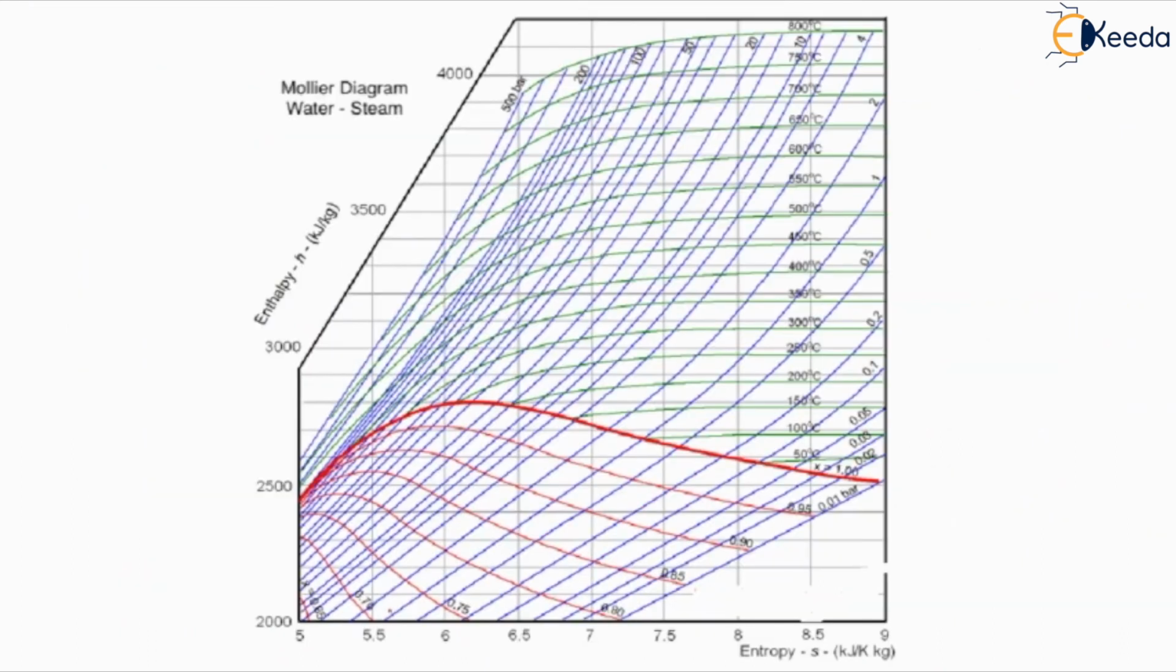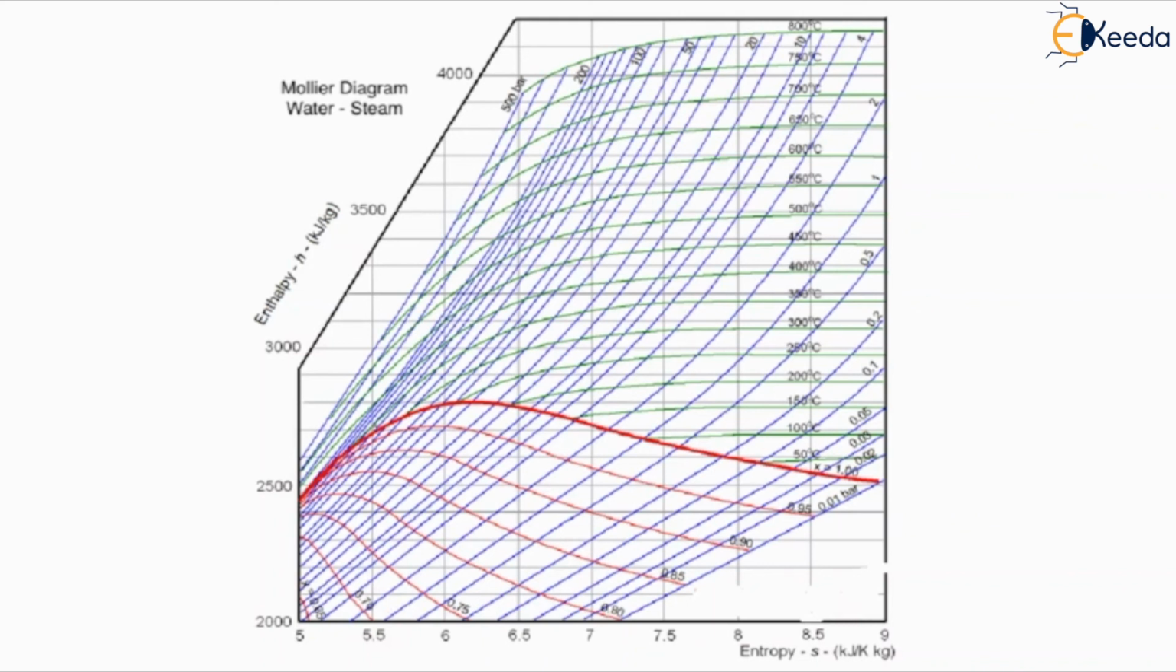But if you want to determine the actual values of Hf, Hg, Hfg, Sf, Sg, Sfg, here you have to refer to the Mollier diagram, and this type of Mollier diagram is given in the book also. At the back side you will get one complete diagram. So with the help of that diagram you can determine the different values of H and S.